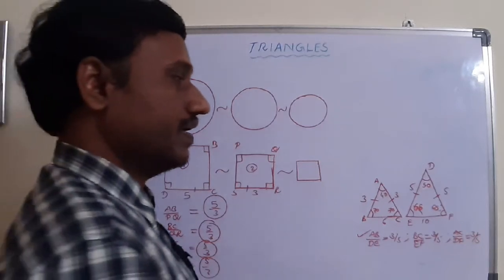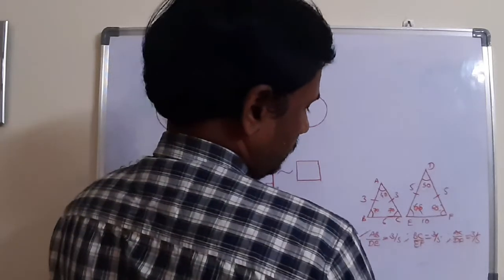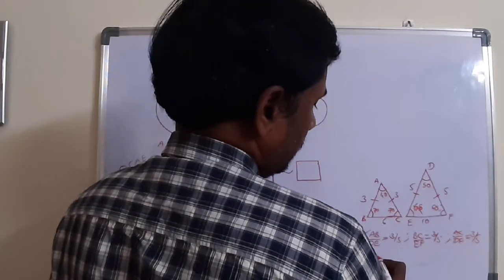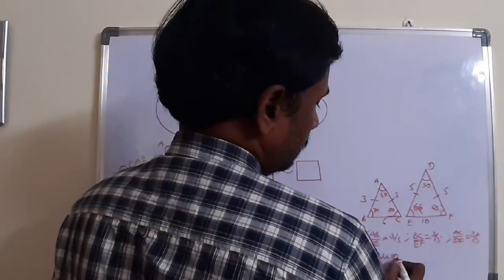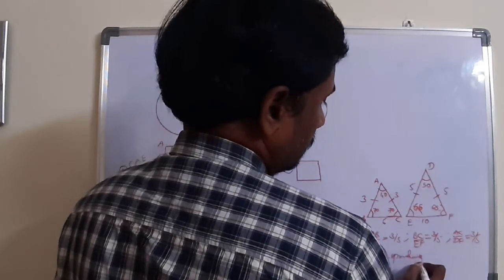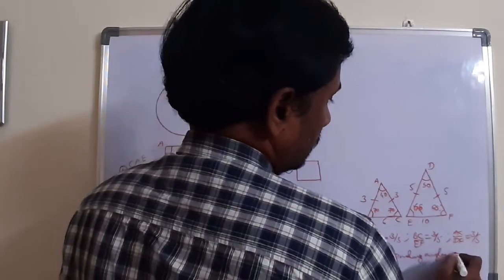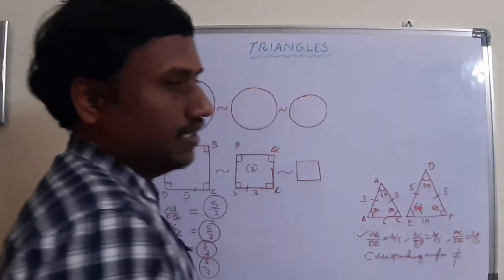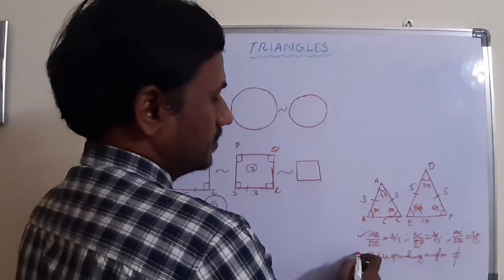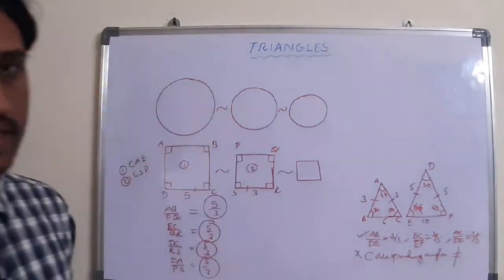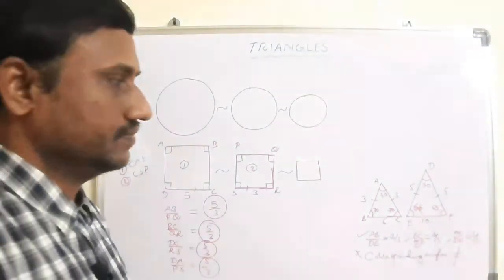Then what about the corresponding angles? No, corresponding angles are not equal. Then it satisfies one condition, but it fails another condition. Then we cannot give the guarantee. Okay.